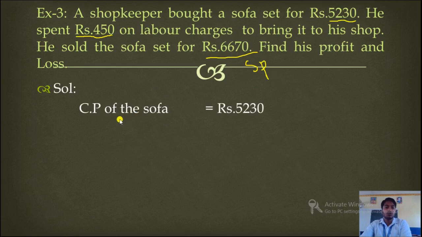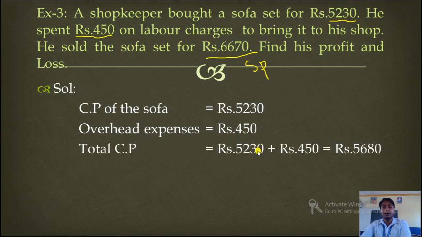So cost price of the sofa 5230. Overhead expenses rupees 450. So actual cost price will be 5230 plus 450. This is overhead expenses. When we add, we'll get here 5680. 5680 will be total cost price. Now we have to see this cost price, not this one, because this is total cost price. Now selling price is also given, that is 6670.